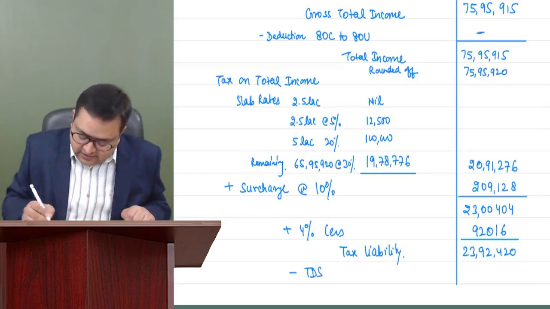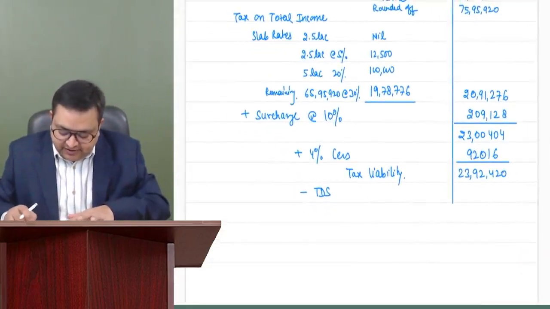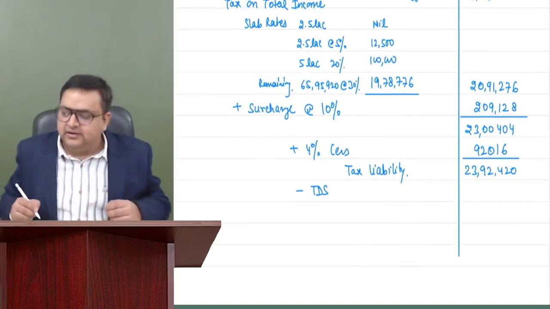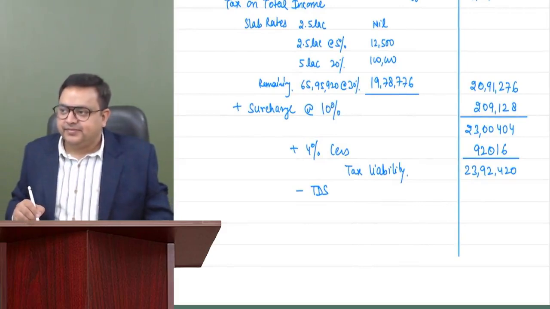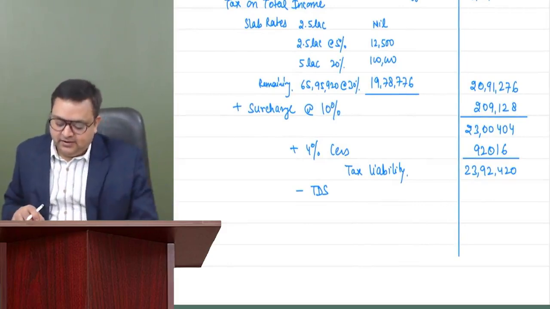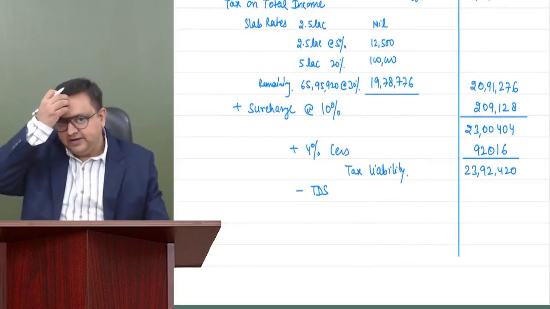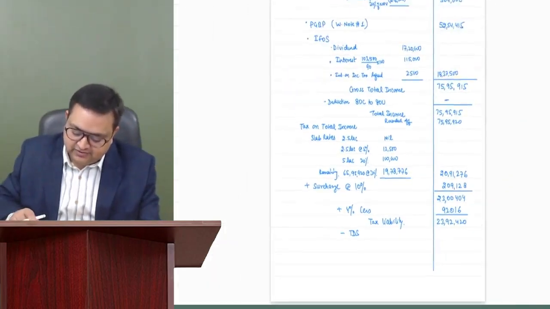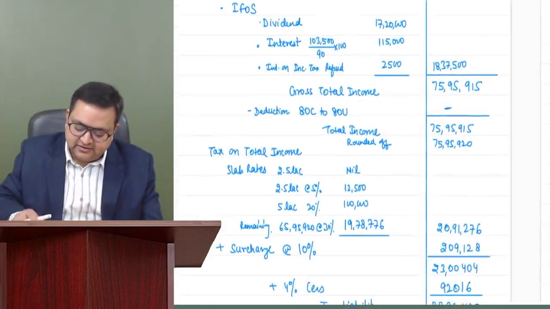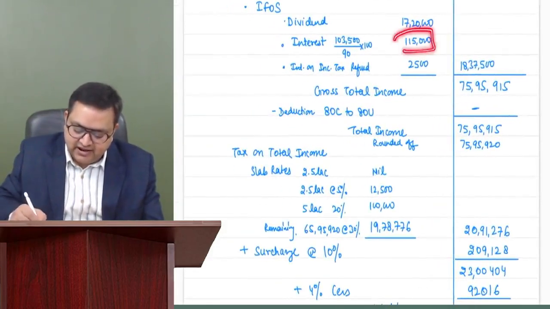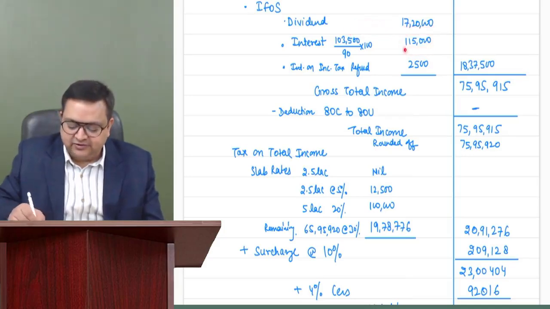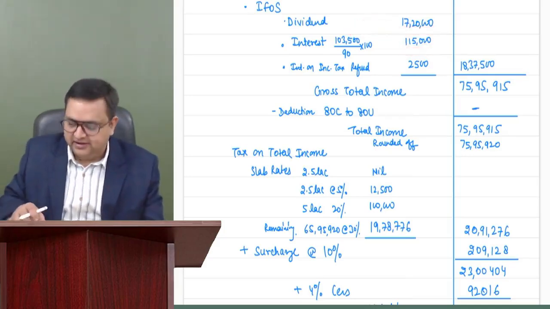Minus TDS. You will understand this in the TDS chapter, but right now I'm just mentioning it. TDS is deducted on your interest. Your interest income is 1,15,000 and you receive a net of 1,03,500. It means 11,500 was deducted as TDS.